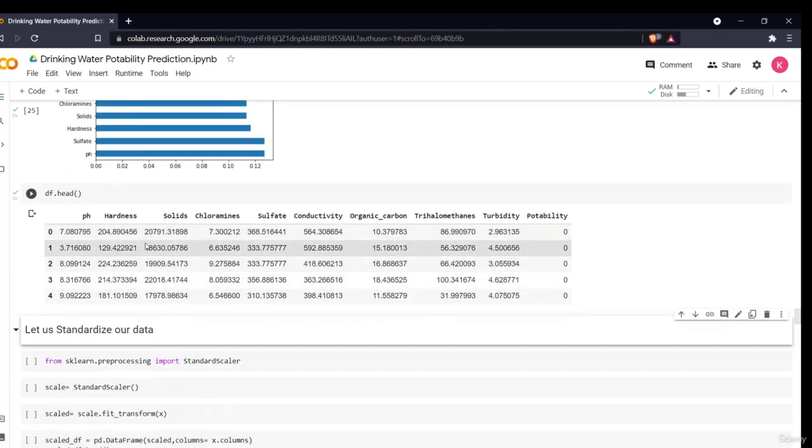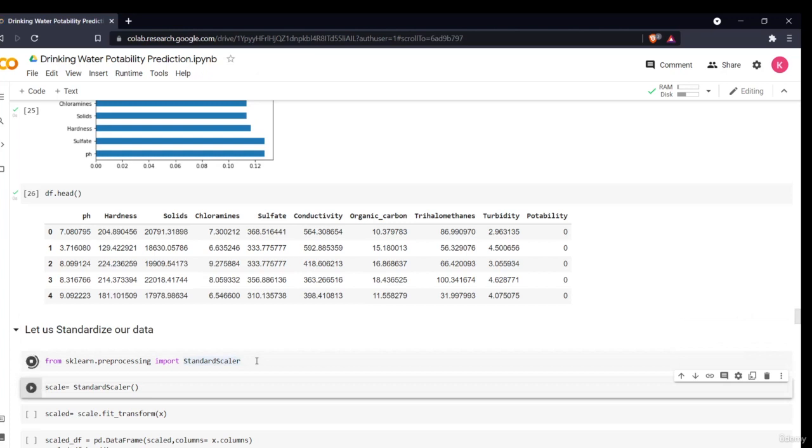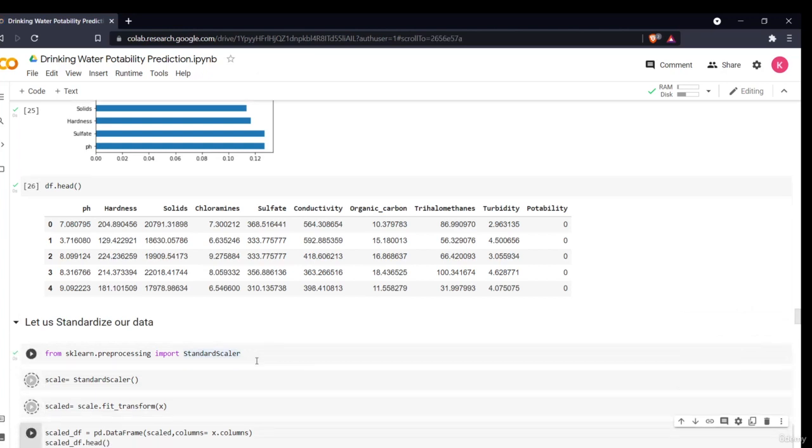Now if we look at our data, we see that the values are on very large scales. Hardness ranges from around 204, and solids range from about 20,000 up to around 15,000 or more. The range is very large, so this is not good for a model. So we'll scale down this data to between minus 1 and 1. We can also do this using min-max scaler, but I'll be using standard scaler. You can use min-max scaler also and see which model provides better results. So I'll import the standard scaler, then fit transform my data.